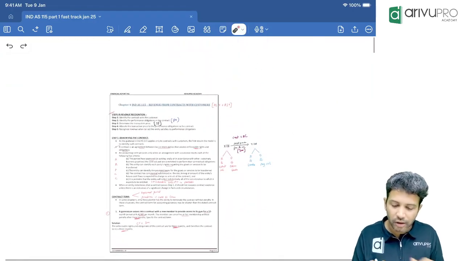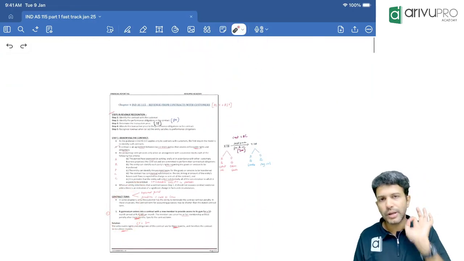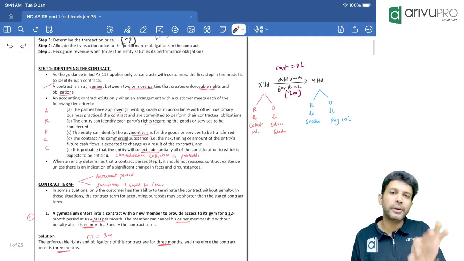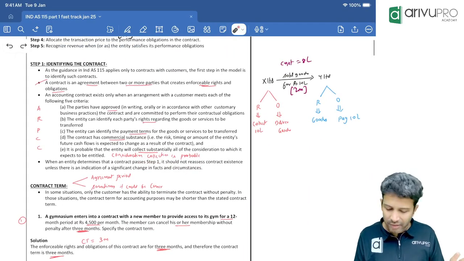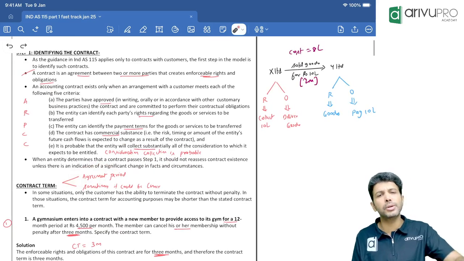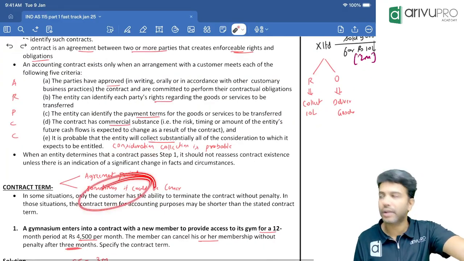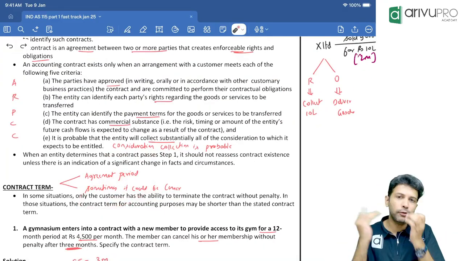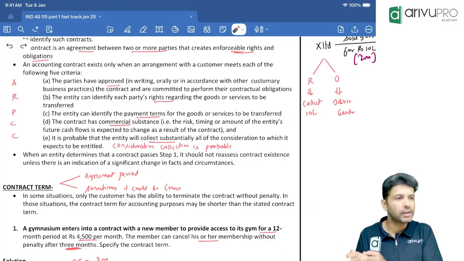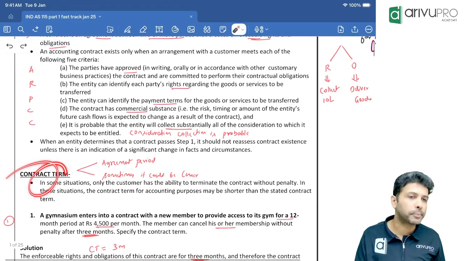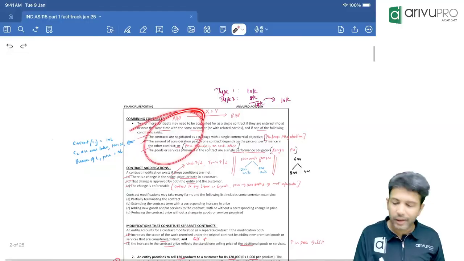Next, we looked at contract term. Usually, contract term is the term or the period mentioned in the contract. Whatever the agreement period is, that is usually the contract term. But in some cases, it can be lesser. So basically, you will check for how much duration enforceable rights and obligations you can have. That period becomes your contract term. That is one. Next, we looked at combining contracts.